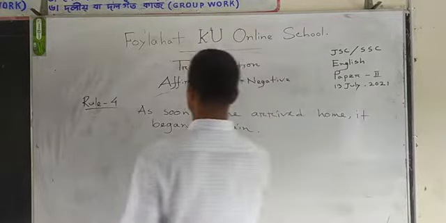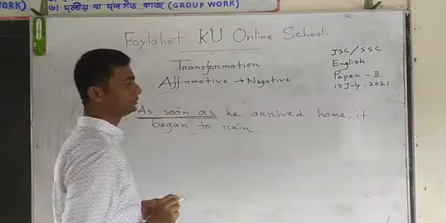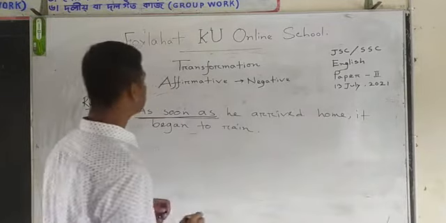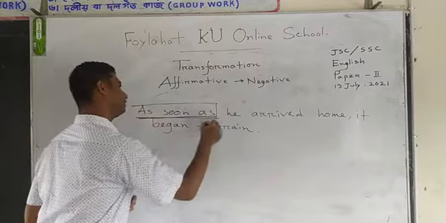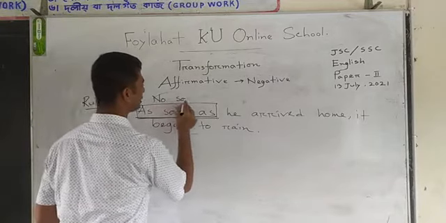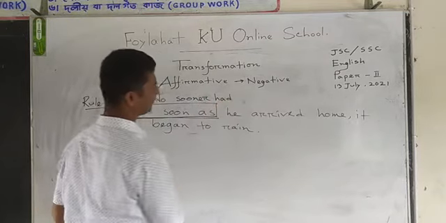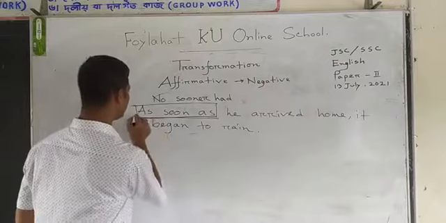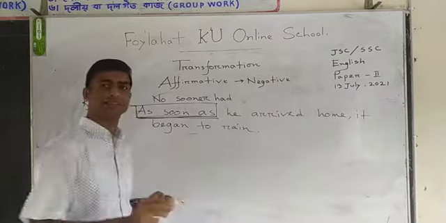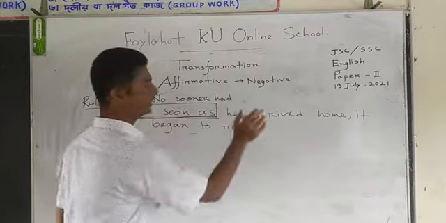Look, as soon as, this is our target point. If there is as soon as, then we will write no sooner had. Is it clear? Where we find as soon as, we will replace it with no sooner had.